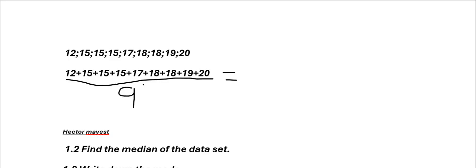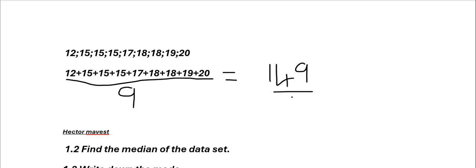So now, good people, we don't do everything at the very same time. But what are we going to do? We're going to add all of these numbers: 12, 15, 15, 15, 17, 18, 18, 19, 20, which will give us 149. Then we divide by 9.